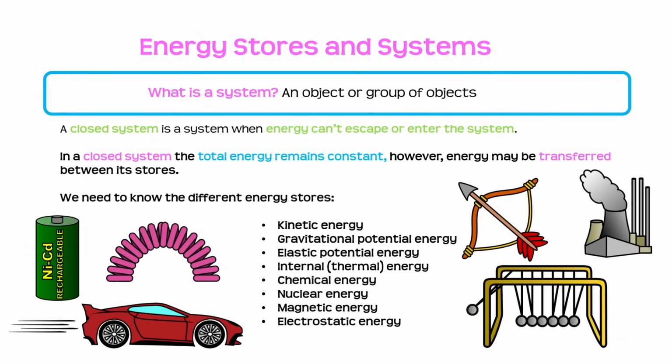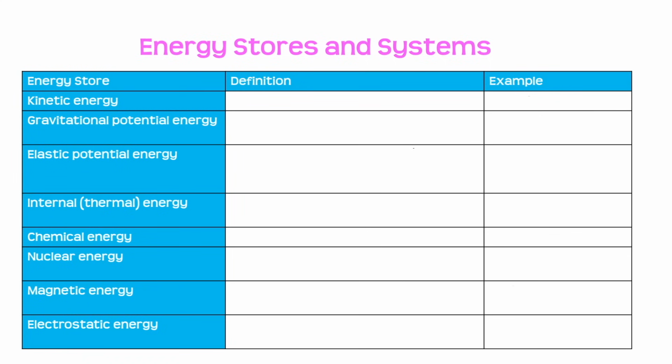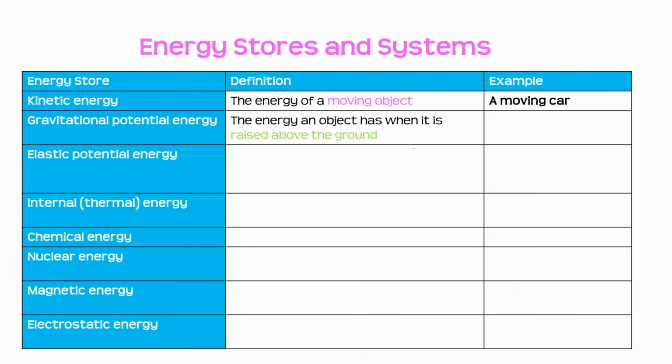So getting on to energy stores, we need to know the following ones. We need to know about kinetic energy, gravitational potential energy, elastic potential energy, internal or thermal energy, chemical, nuclear, magnetic, and electrostatic energy. Kinetic energy is the energy of a moving object. An example of this is a moving car. Gravitational potential energy is the energy an object has when it's raised above the ground. An example of something with gravitational potential energy is a book on a shelf.